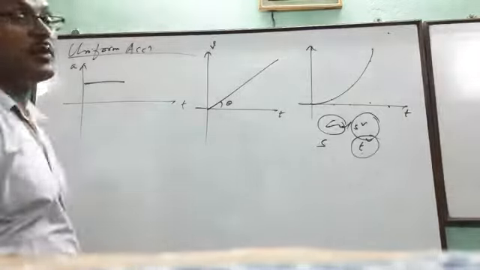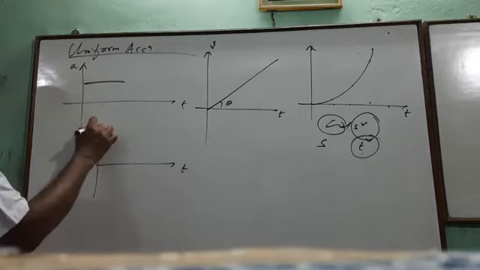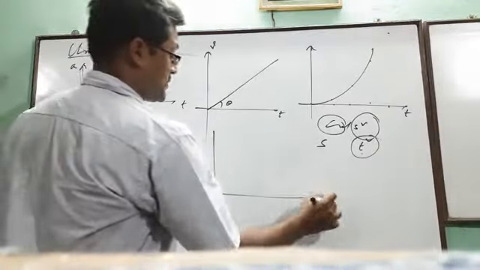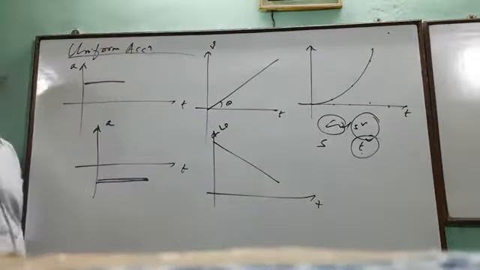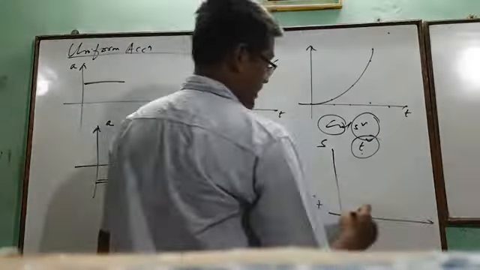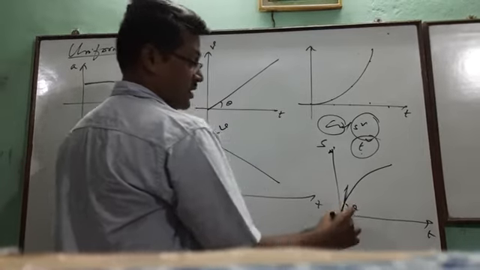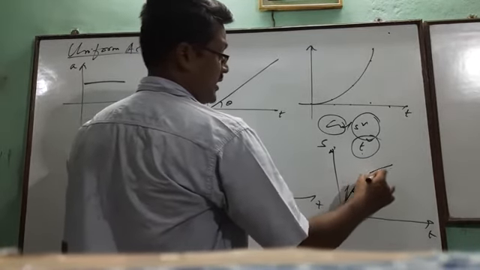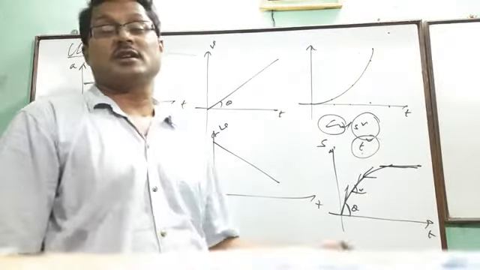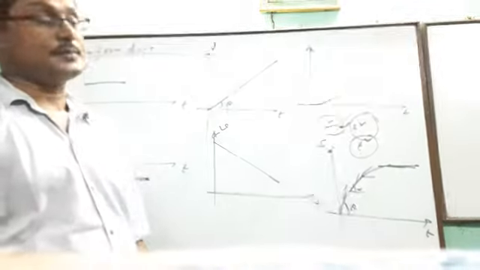Now just think of the reverse one, which is uniform retardation. Retardation means negative acceleration. Means what? This is a, this is t, so this is the negative acceleration. And velocity, this will go down. Uniform, so the slope remains constant, straight line. And retardation will be like this, t and s. See here the slope represents velocity. Here the slope is more, but here the slope is less, and here the slope is less, and gradually it becomes parallel, means velocity is 0. So velocity decreasing means the S versus T graph slope will be the measurement of velocity.